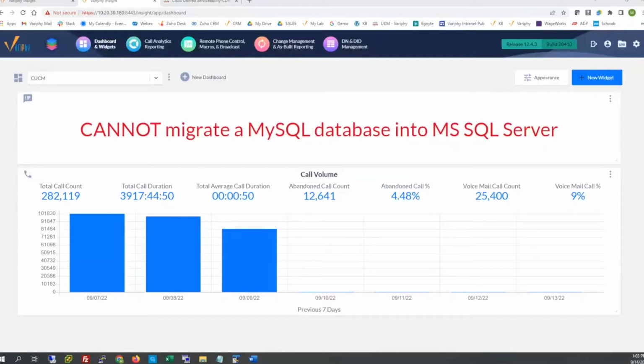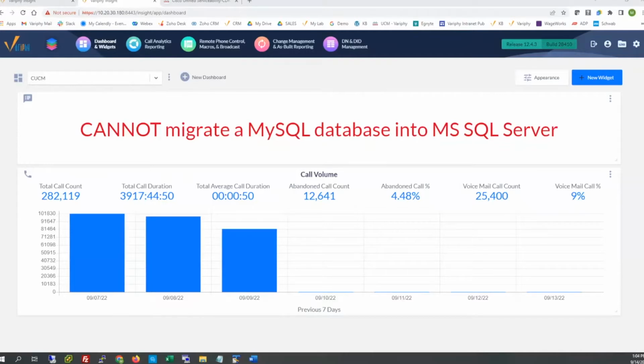I do want everyone's eyes to capture this announcement of the day widget I have here at the top of this Linux lab of mine. We cannot migrate MySQL databases that are native to the Verify Linux OVA into Microsoft SQL servers. We don't support it. I'm certain at a certain guru level it can be done. However, we do not support it. It's not easy to even try. So let's get that out of the way, just put that disclaimer out there.